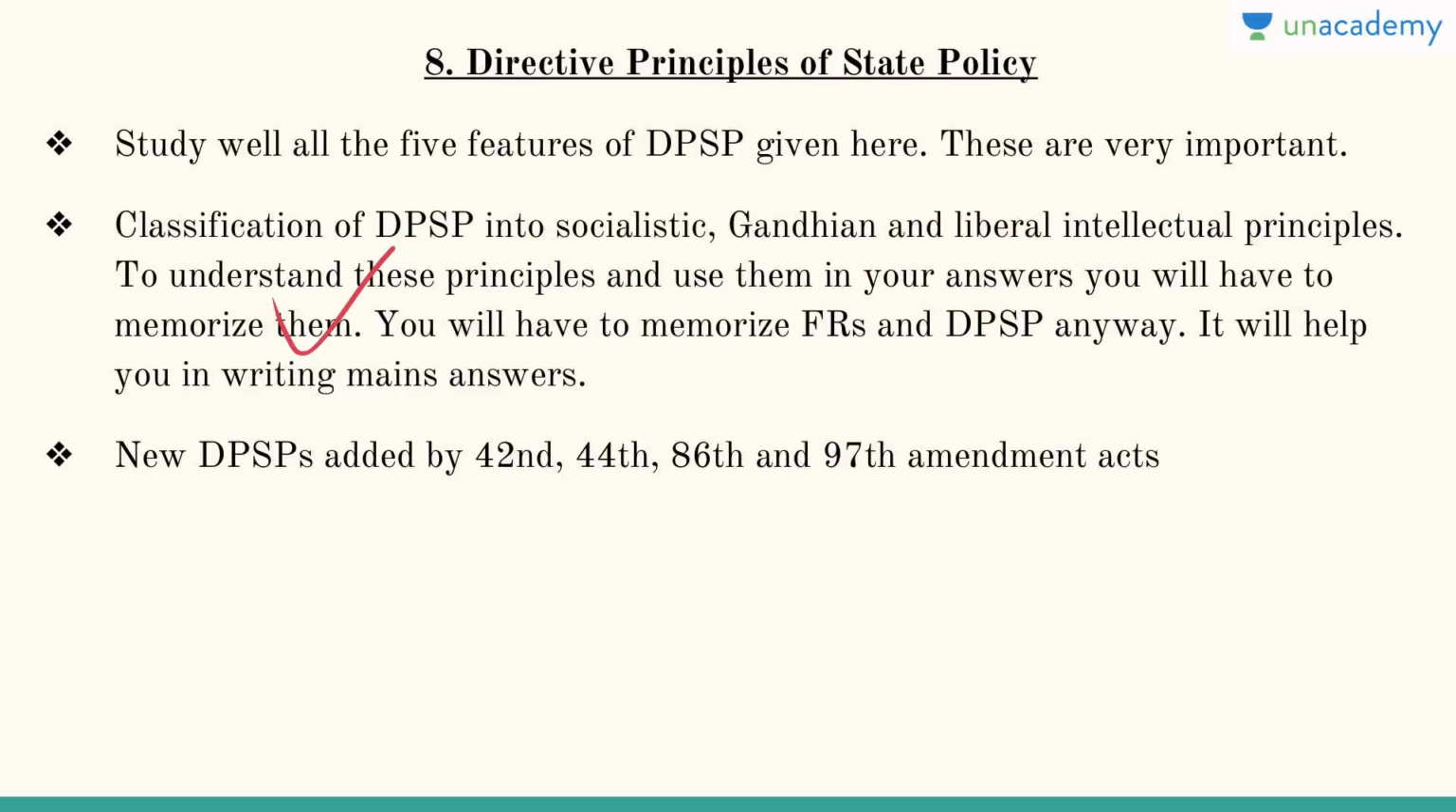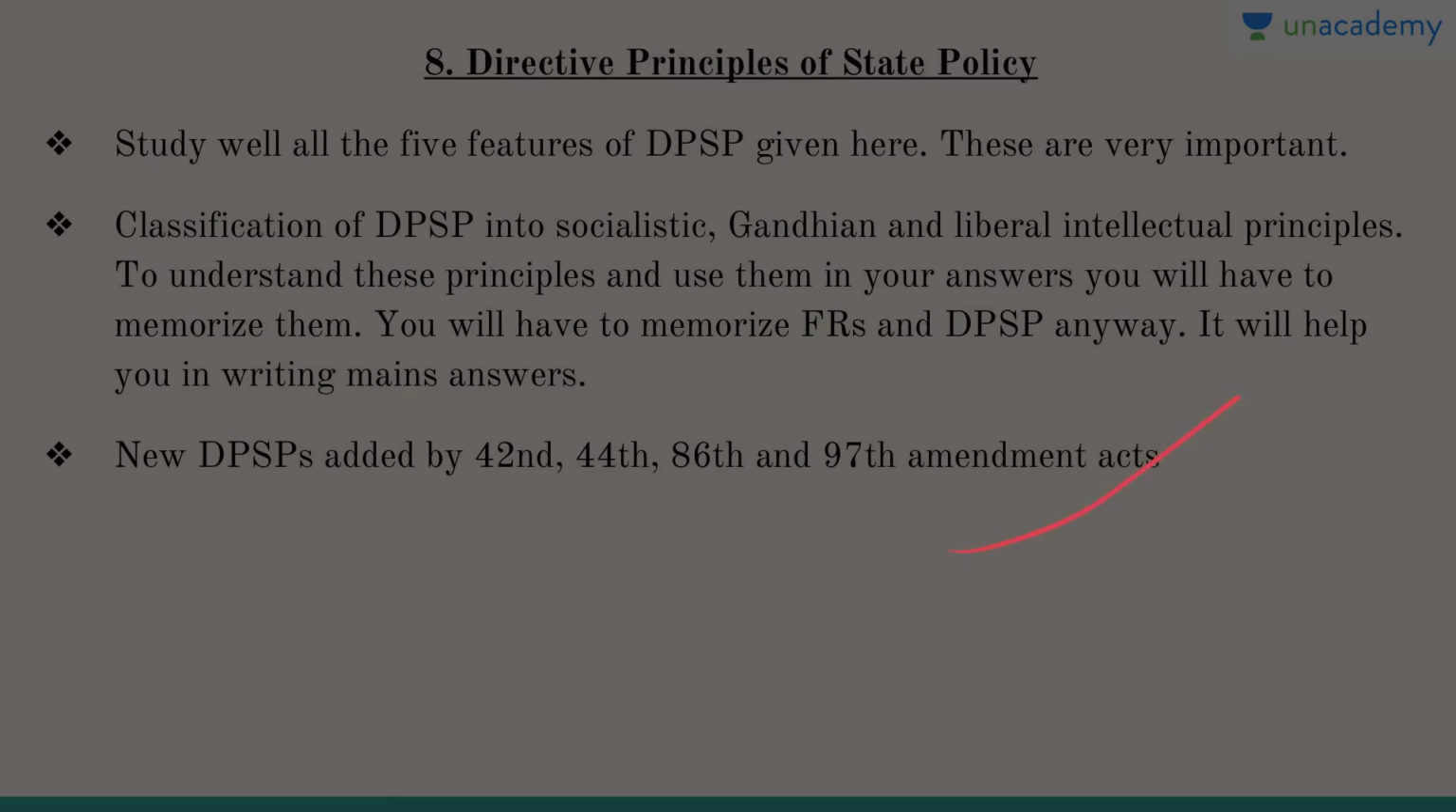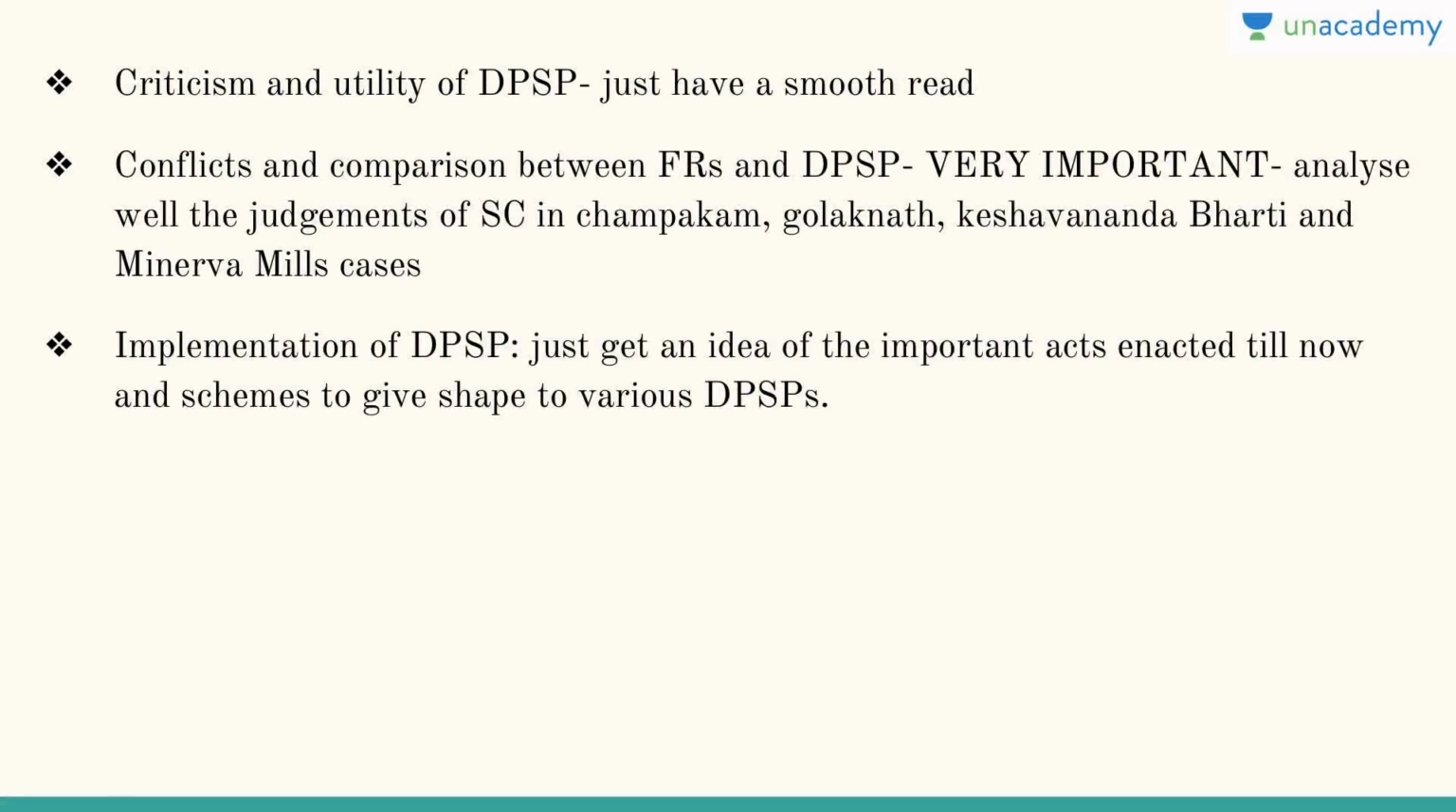You will have to memorize them, and you will also have to memorize fundamental rights and DPSP anyway, because whenever you're writing good essays or good answers, when you become blank, these points come to your rescue. New DPSPs are added by the 42nd Amendment Act, 44th, 86th, 97th. All these have added new DPSPs. 86th, right to education, so then it became from 6 to 14, it became early childhood care. From 97th, cooperatives, etc. Then criticism and utility of DPSP, have a smooth read.